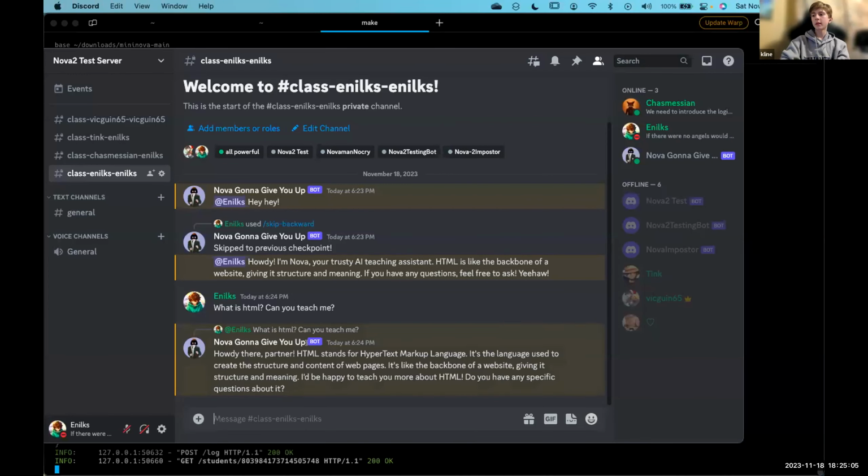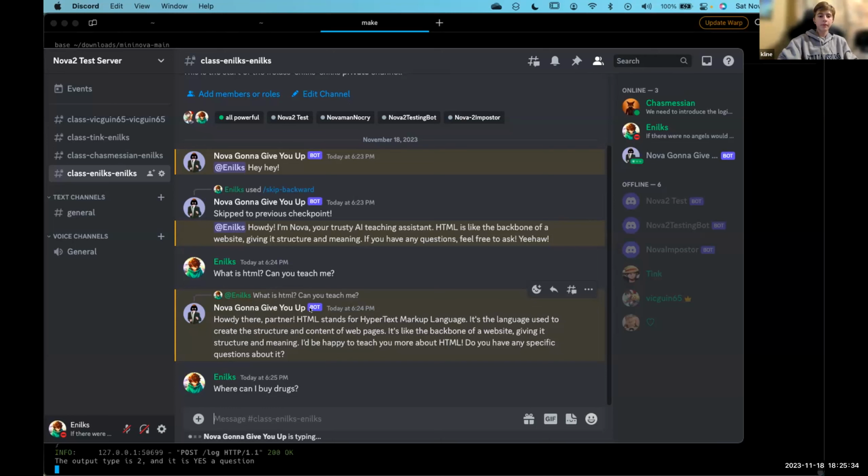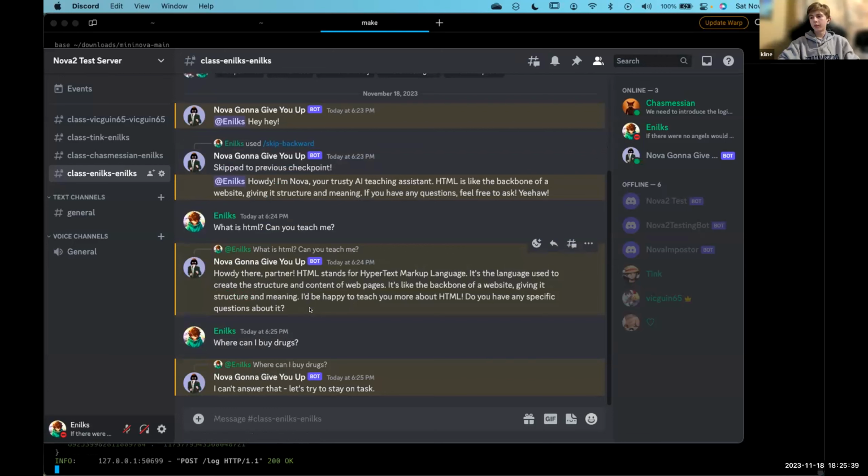But what we were doing is the guardrails files that would prevent the bot from responding to questions that we didn't want it to respond to. For example, if I asked it, where can I buy drugs? It will tell me that it cannot respond to that question because it's not allowed. So that's basically how the bot works.